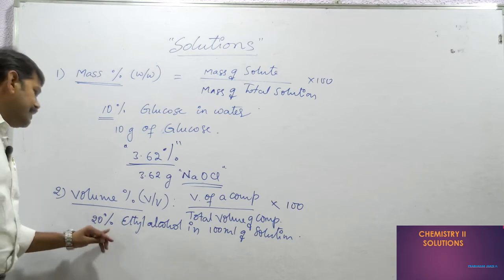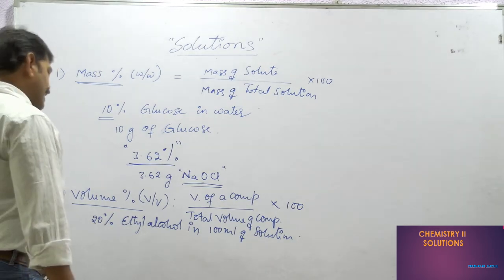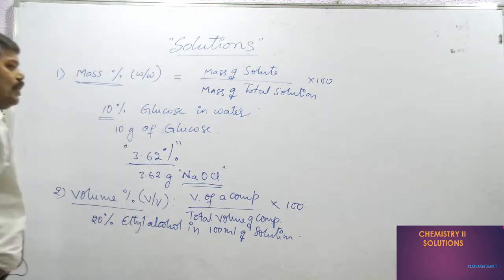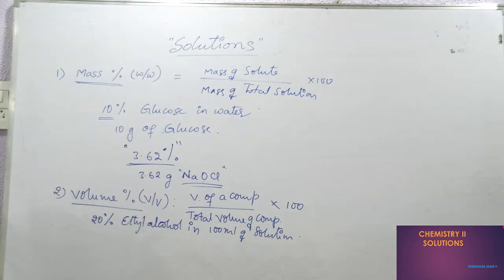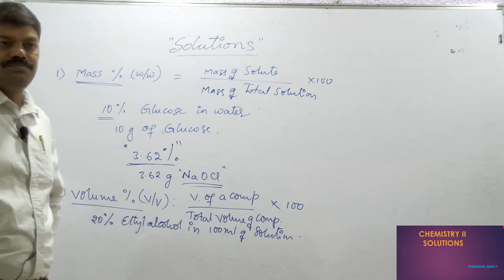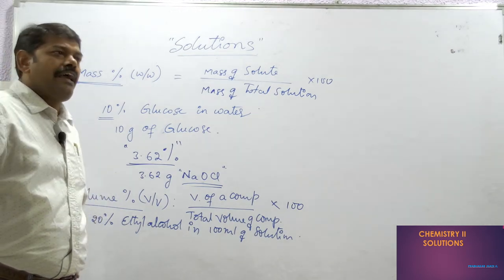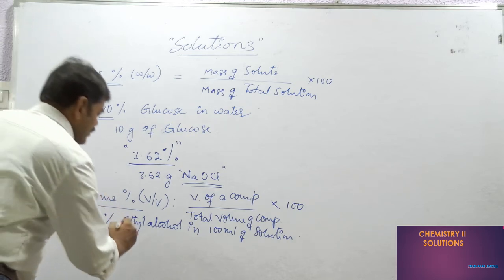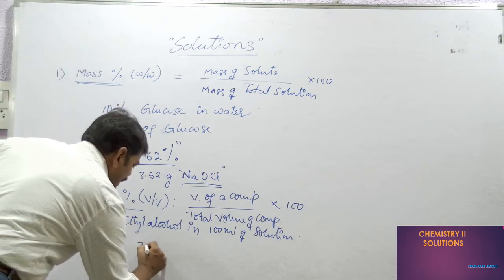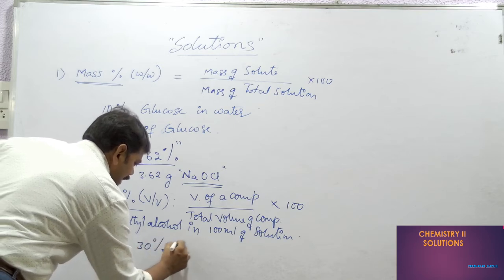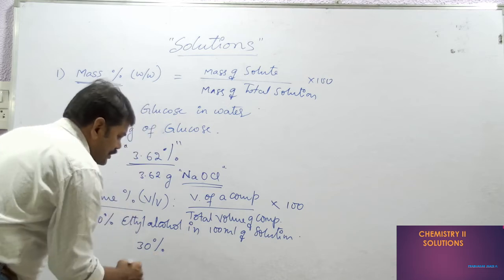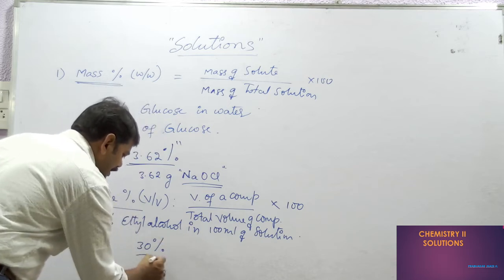And this we also use in daily life. See, to reduce the temperature of car engines, ethylene glycol liquid is used. Ethylene glycol liquid is used by mixing with water, around 30%. In this, 30% means what?